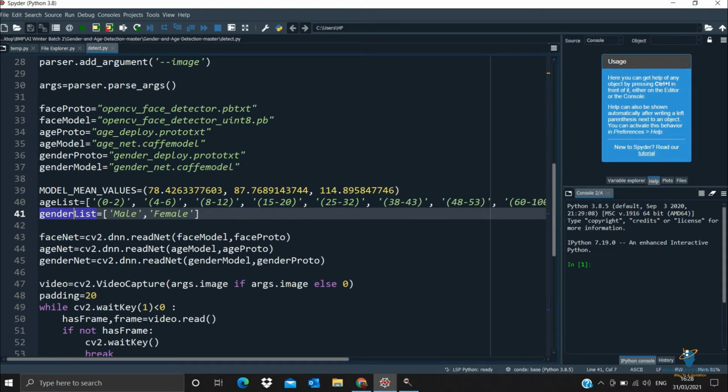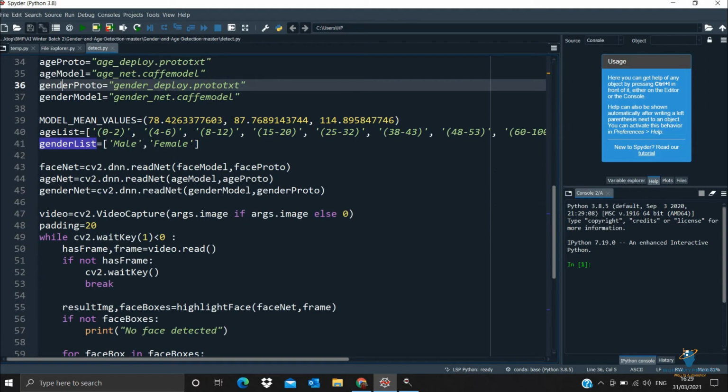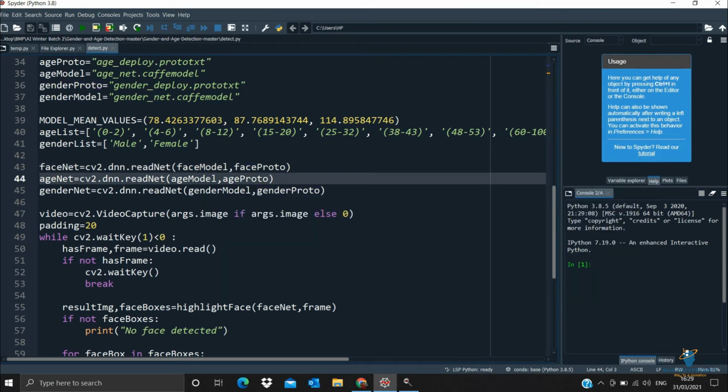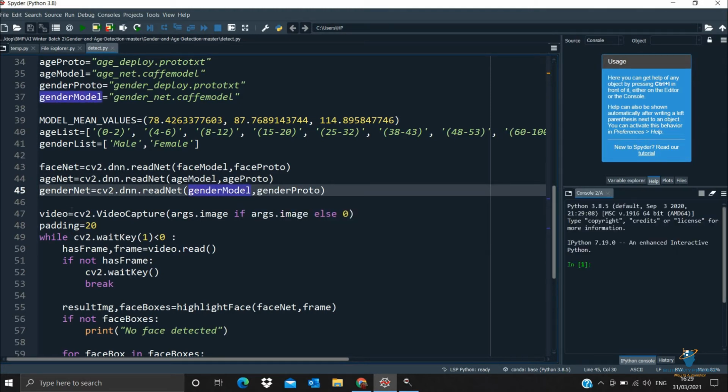FaceNet, that is with the help of the DNN, it will try to read the label, and it will use the prototxt file and Caffe model file for age and for gender, both age and gender. And you can see here for face we are just going with the face model and face protocol, and then for AgeNet we are going with the age model and age proto, and for gender we are going with the gender model and gender protocol.